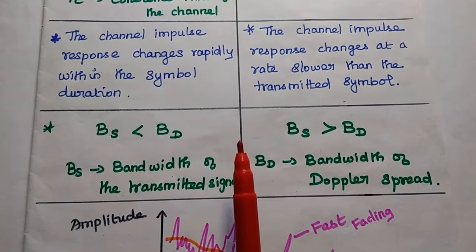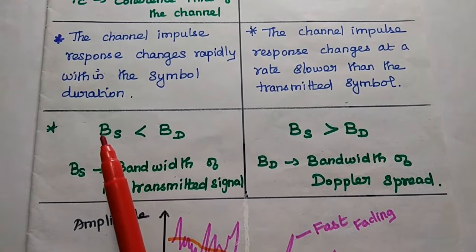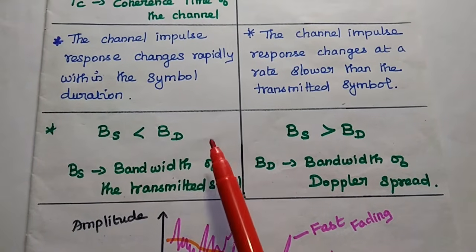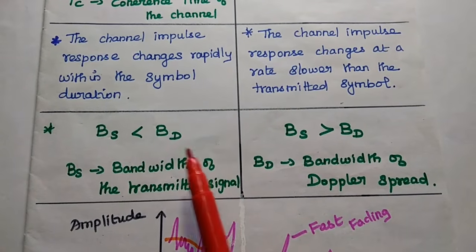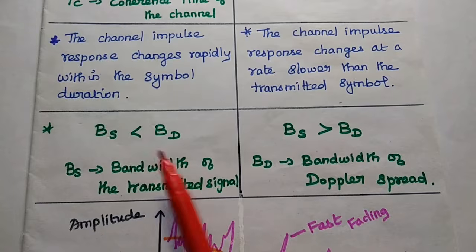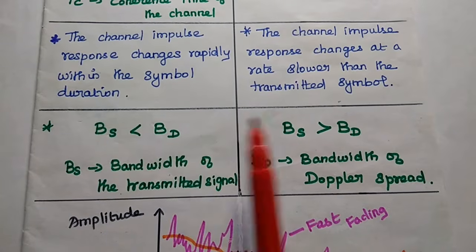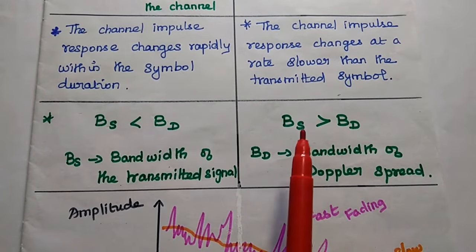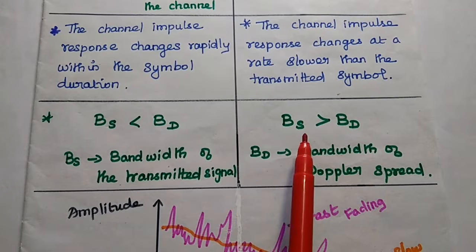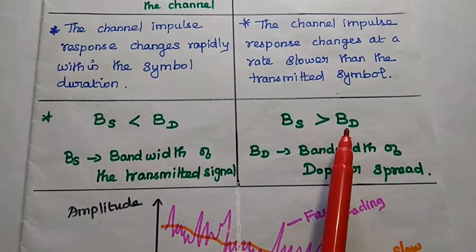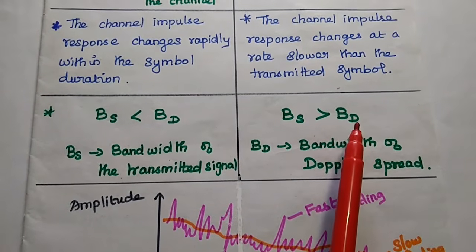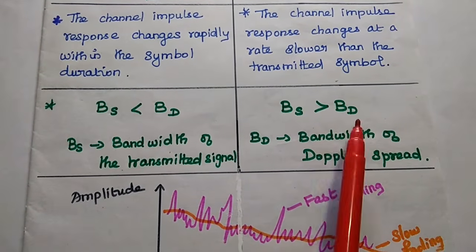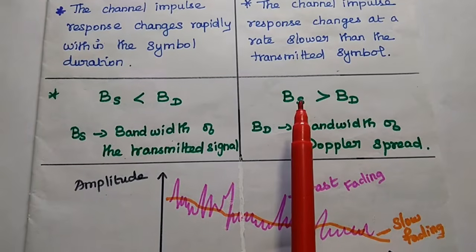Next, in fast fading the signal bandwidth is less than the Doppler bandwidth, because fast fading occurs due to high Doppler spread. So here the Doppler spread is greater. But for slow fading, the signal bandwidth is greater than the Doppler bandwidth, because it occurs due to low Doppler spread. So the Doppler spread is less than the signal bandwidth.